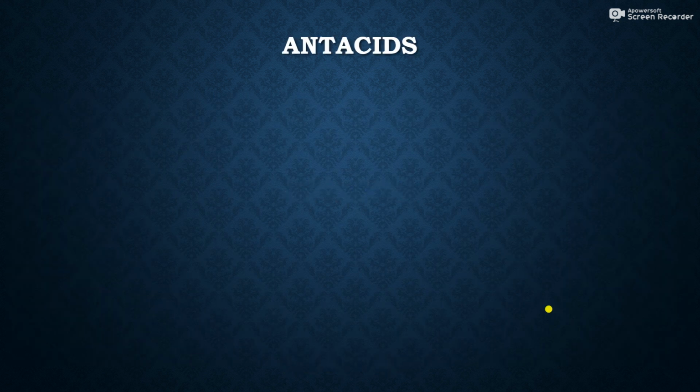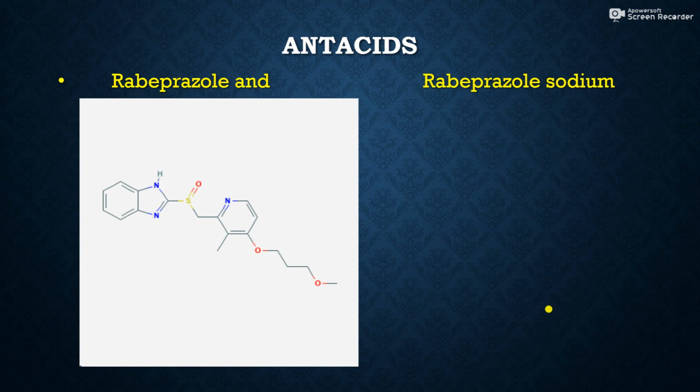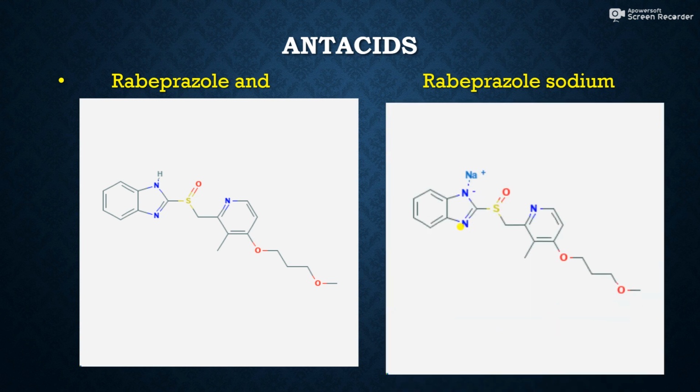So friends, we have just seen different kinds of organic bases. These organic bases are very important in the pharmaceutical industry. You might have heard the word, or you have taken the medicines, antacids. So this is the first medicine, that is rabeprazole. So this is the structure of rabeprazole.